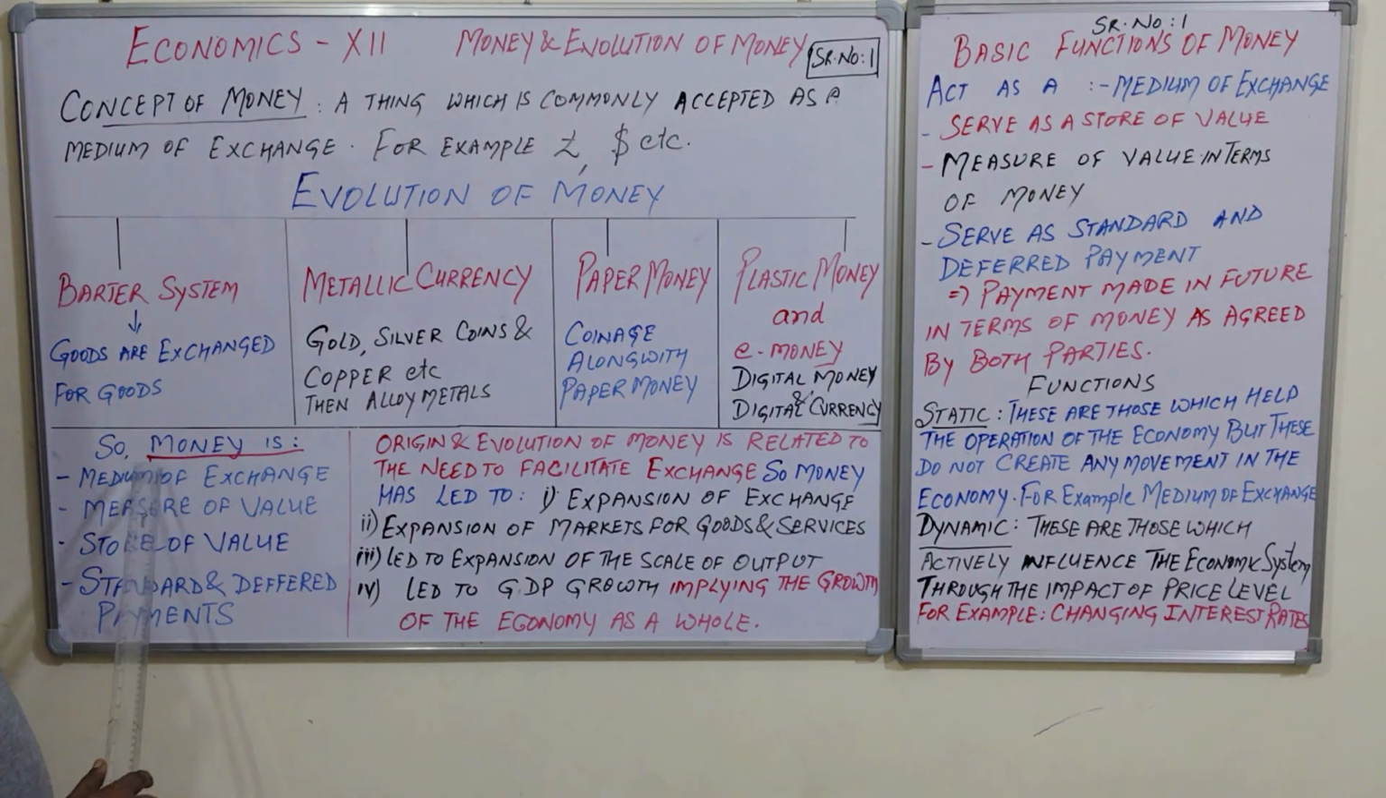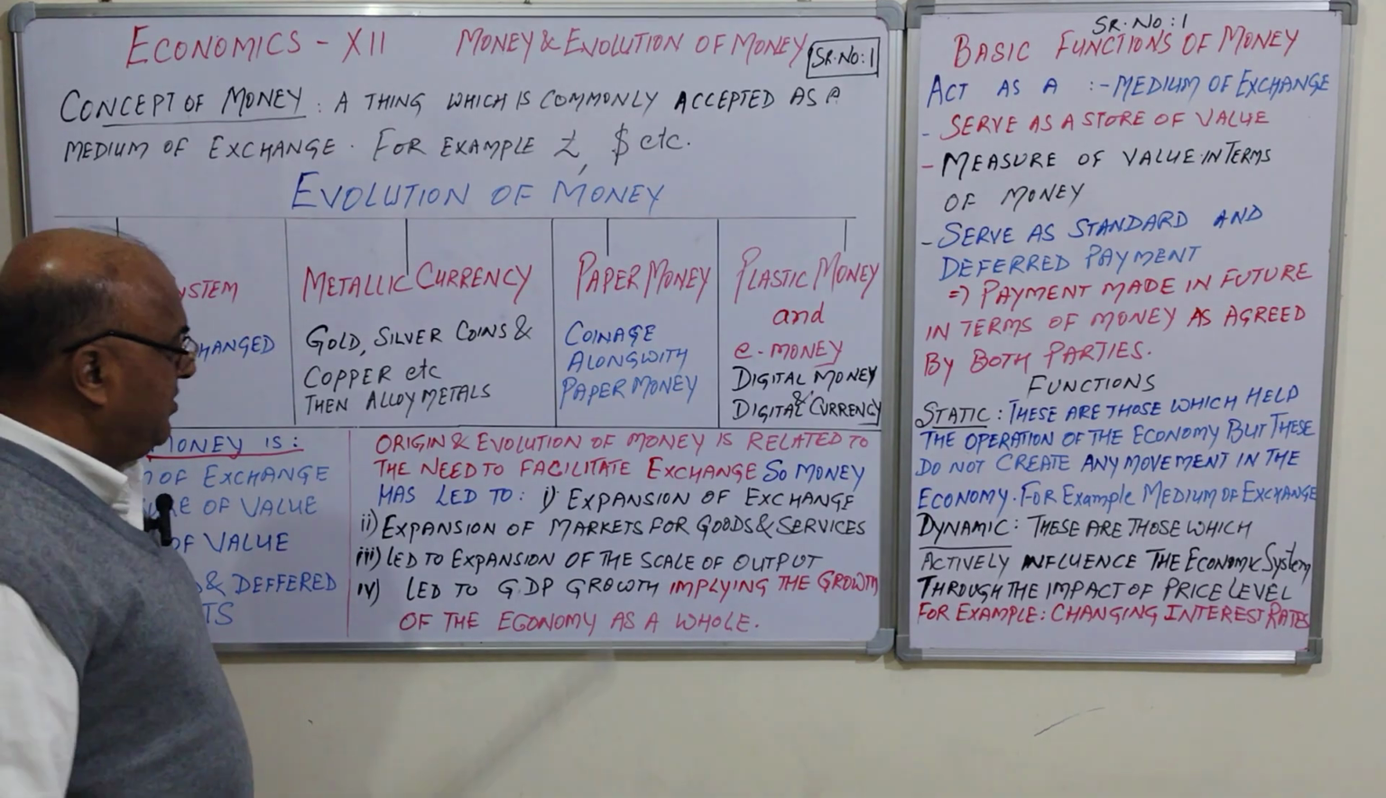So money is a medium of exchange, measure of value, store of value, standard of deferred payment. Normally these are the static functions. So money is a medium of exchange, measure of value, store of value, standard of deferred payments. So these are the roles money is playing.